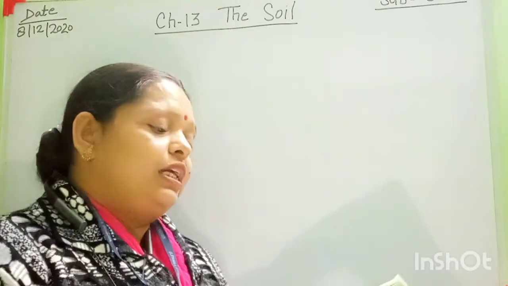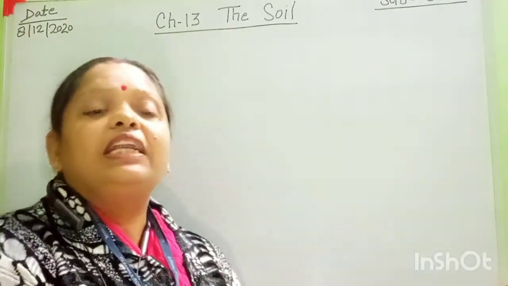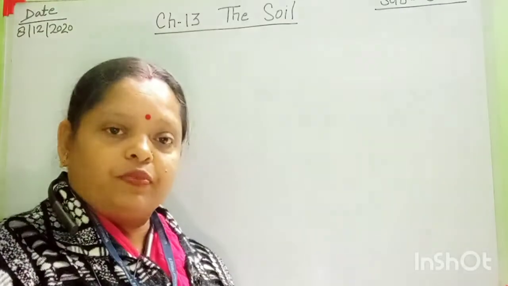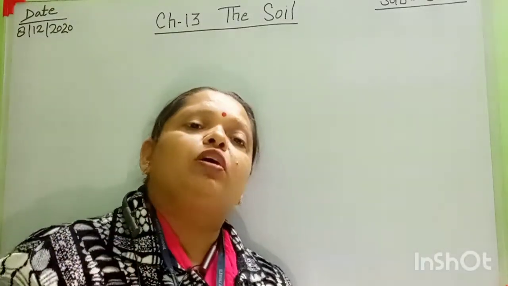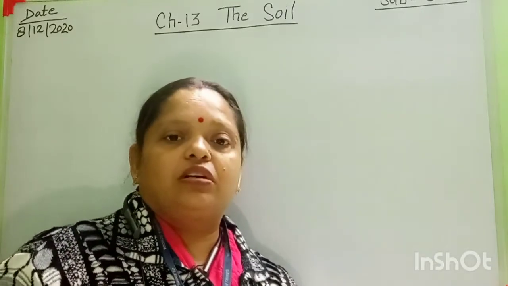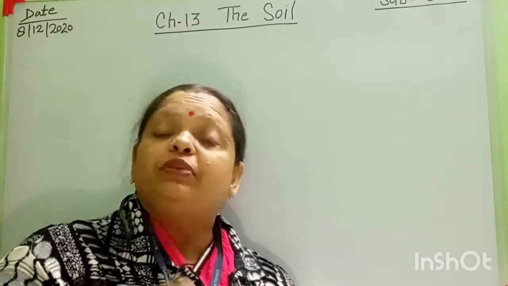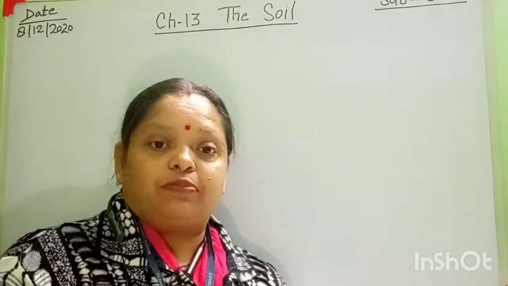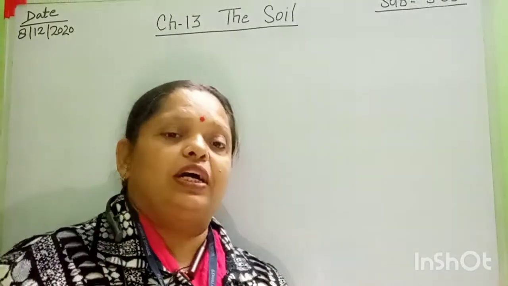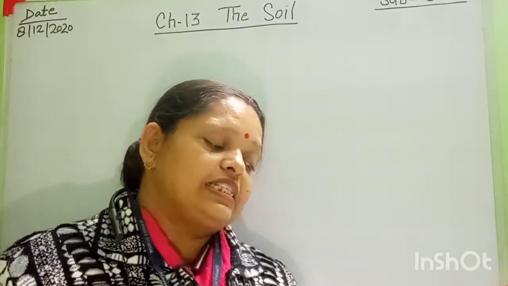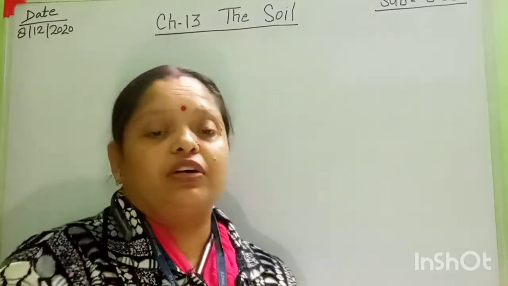Okay, and in short, I am explaining this topic again. In detail, you watch the previous part. If you have any problem regarding today's class, then you watch the previous part of this chapter. Okay, today's topic is soil, the book exercise, and it is an important resource of our life.